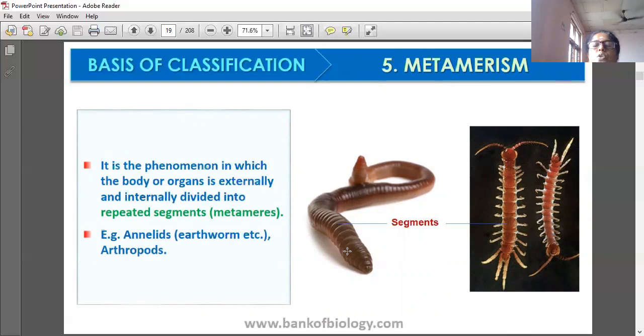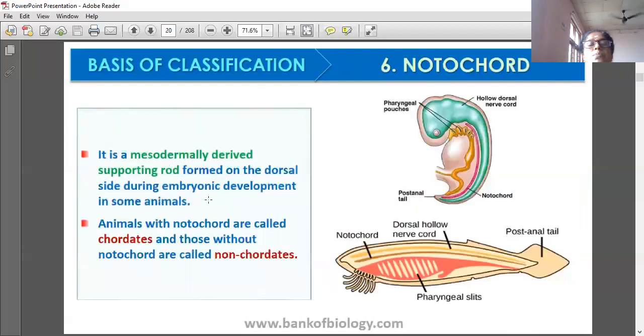Here, segments are shown, both externally and internally. That is important. Example, annelids, earthworm and arthropods.